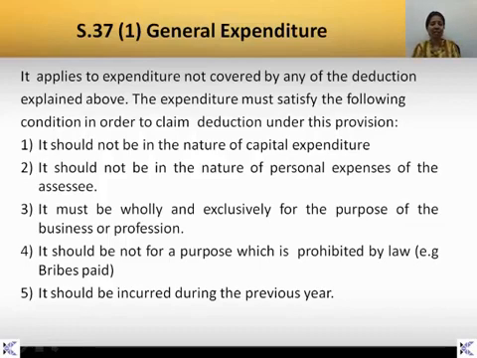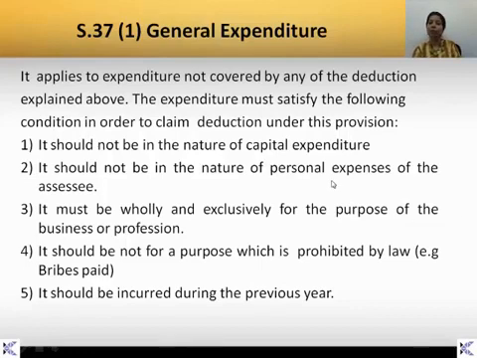If it is a capital expenditure, you don't have to consider that, except in the case of scientific research that we have seen earlier, where capital expenditure is also allowed. But in general, apart from that, if there is any capital expenditure, we are not considering it. That means, in short, we are considering only revenue expenditure.